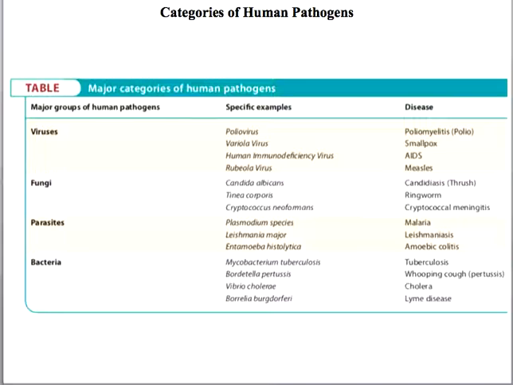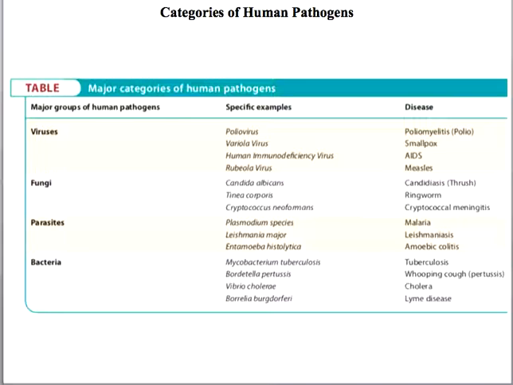They cause several diseases in human system. Among the viruses, the poliovirus causes polio. Then there is the human immunodeficiency virus that causes AIDS, and then there is the rubella virus that causes measles. Then there are parasites, for example, the Plasmodium species. So Plasmodium is a protozoan parasite that causes malaria.